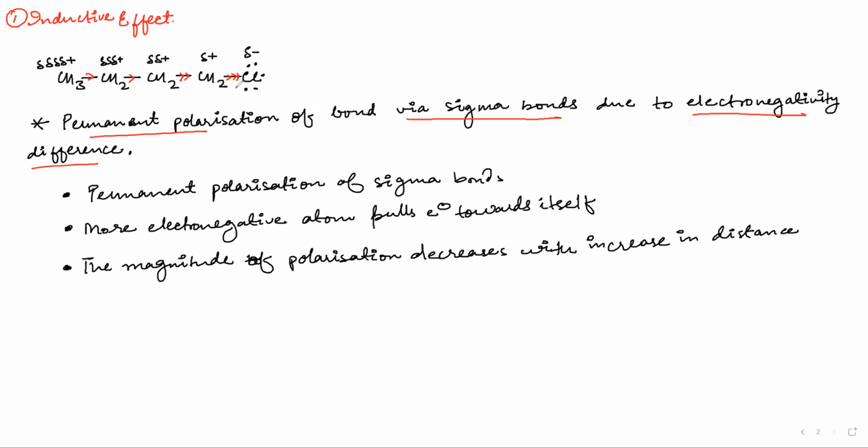So which is the most polarized bond? This CH2Cl is the most polarized. If I number them 1, 2, 3, 4, and 5, then the 4, 5 bond is the most polarized. Then we have the 3, 4 bond, then the 2, 3 bond, and the 1, 2 bond is the least polarized. So the magnitude of polarization decreases with increase in distance from the electronegative atom. I am writing En for electronegative atom.